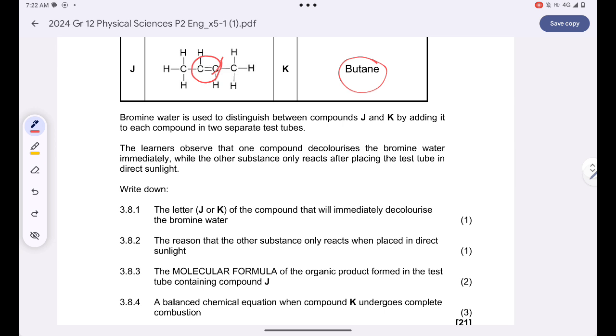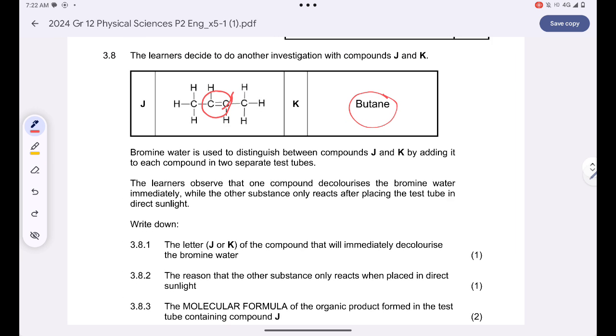First question. Write down the letter J or K for the compound that will immediately decolorize in bromine water. J is the one that will immediately decolorize. Are you together? Why? Because it is unsaturated, so it will just react spontaneously with bromine water. You don't even need sunlight for compound J to react with bromine water.